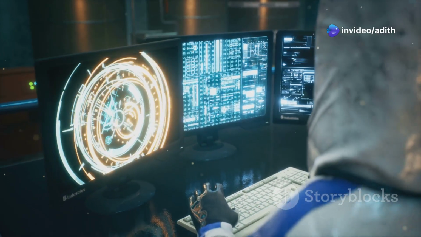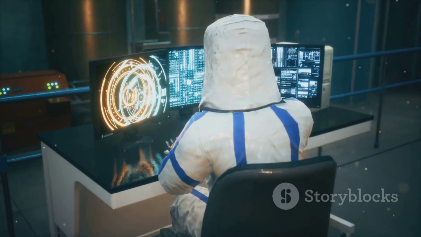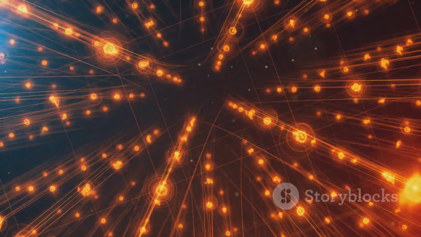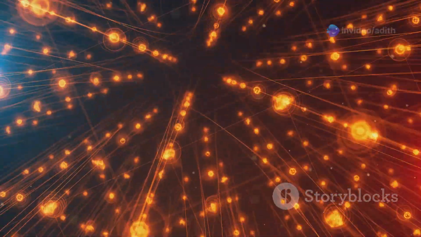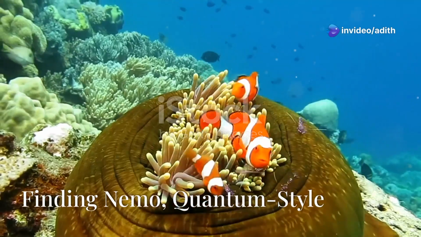Schrödinger's equation helps us calculate these probabilities, giving us a deeper insight into the behavior of particles. By understanding these probabilities, we can predict how particles will act in different situations, opening up a world of possibilities in quantum physics.